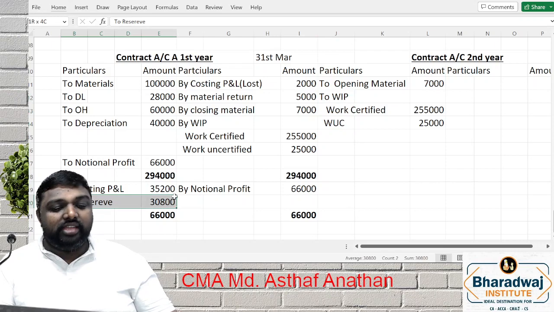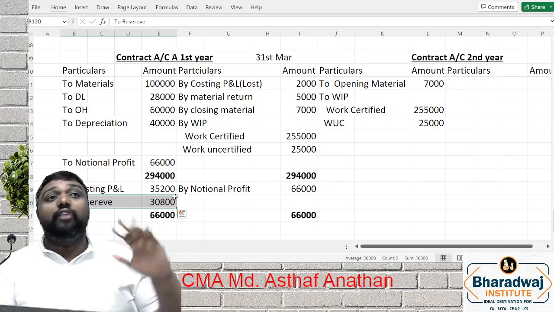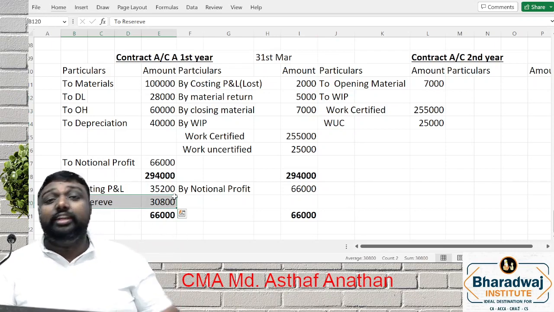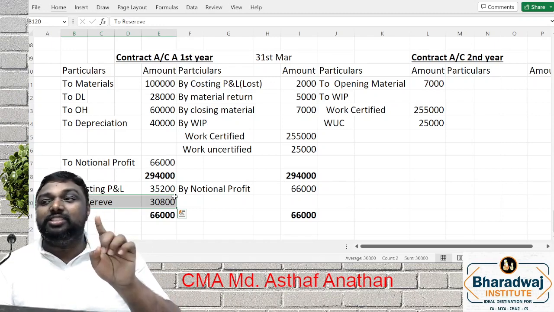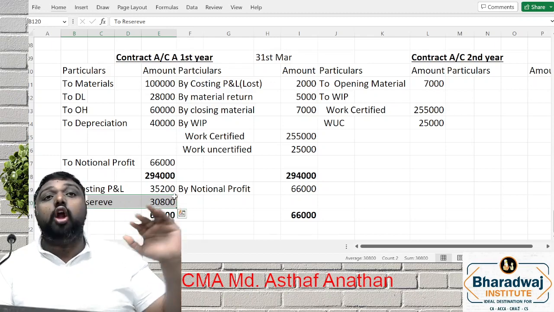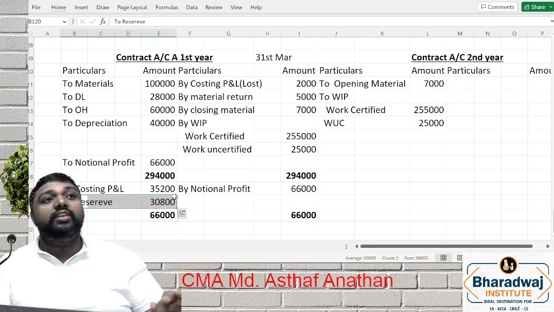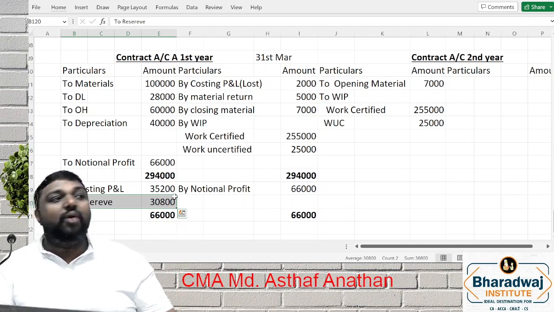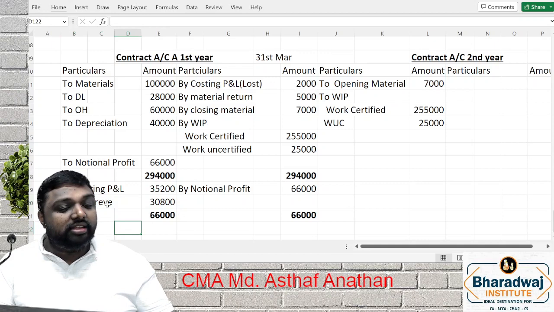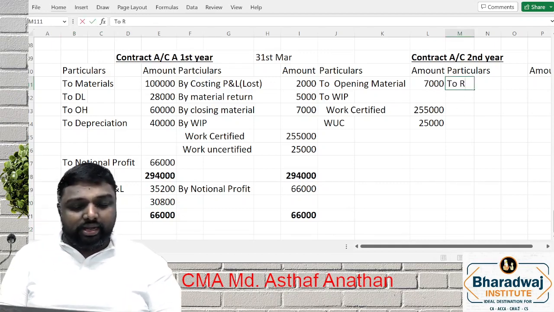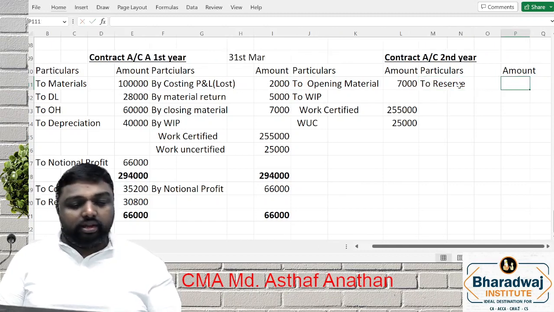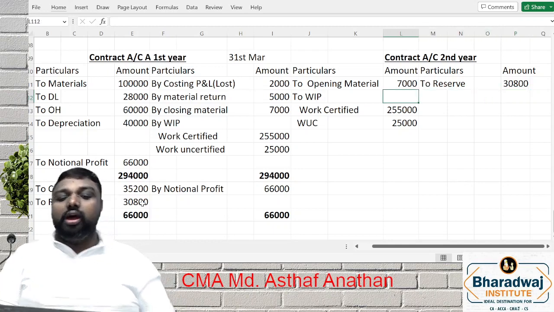Actually, this reserve is a short-term adjustment for future contingencies. It is not a reserve out of your profit. It is a short-term adjustment for future contingency because your contract is not completed. Because of that you are not treating it as profit, you are just keeping it as an adjustment. So what do we have to do now? Whatever reserve you treated in the first year, you have to bring that balance amount here. Wherever reserve comes, it will go parallel to your work in progress.